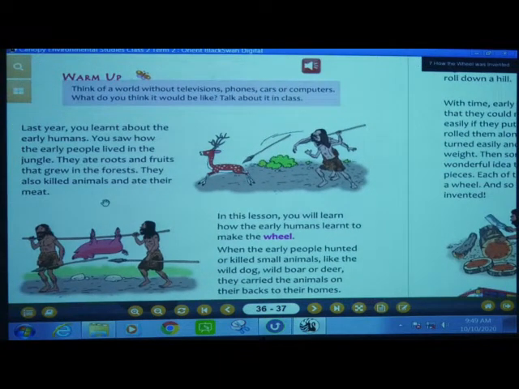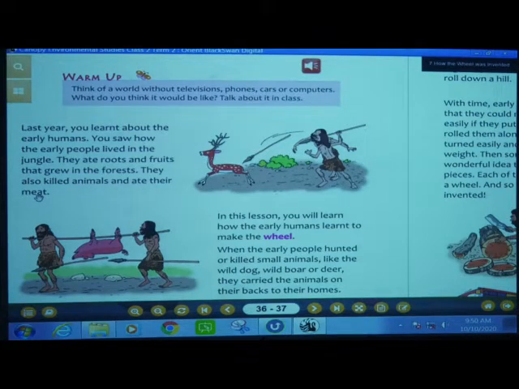So now we will once again repeat here. Last year you learned about the early humans. You saw how the early people lived in the jungle. They ate roots and fruits that grow in the forest. They also killed animals and ate their meat.